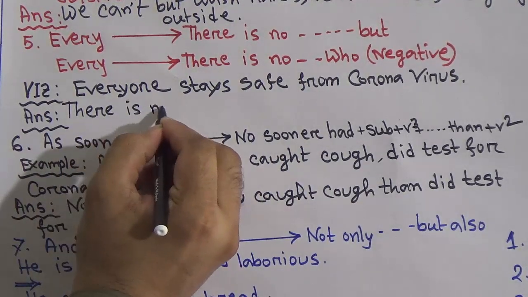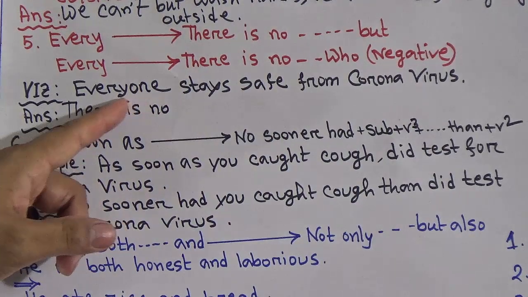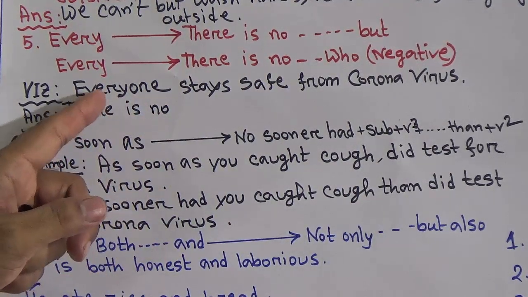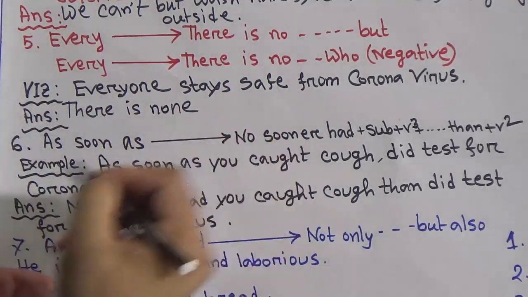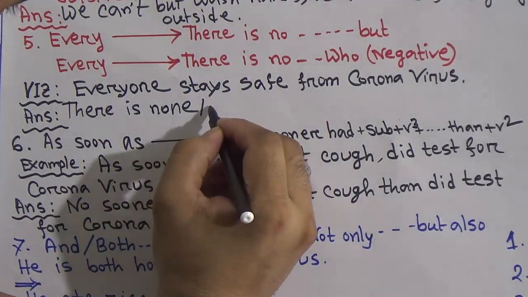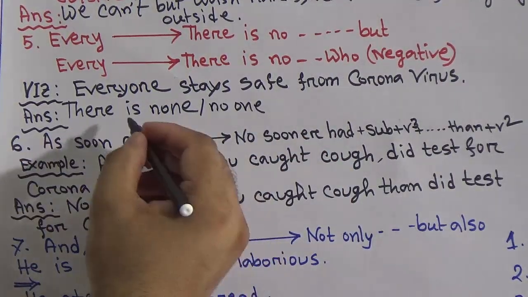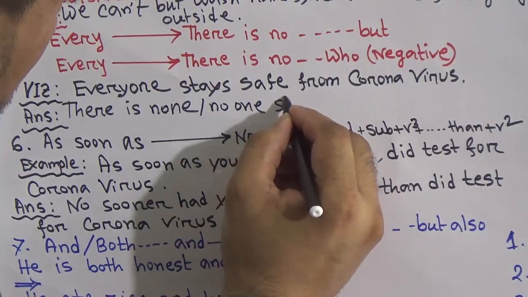There is no, then the next word is every. Due to every, we have written here there is no, and after every we can find here one. So write one. There is no one, or there is none also. You can write both: no one or none, as you can use anyone.